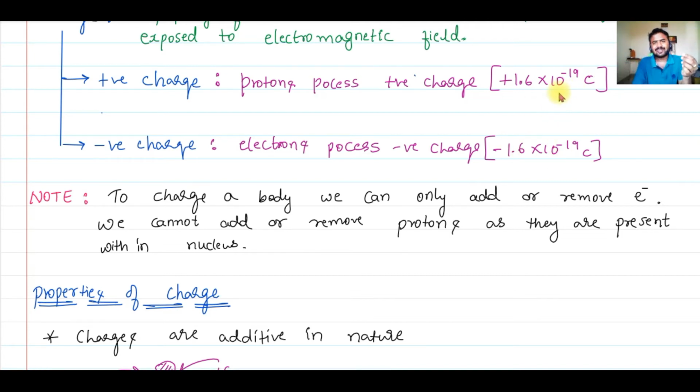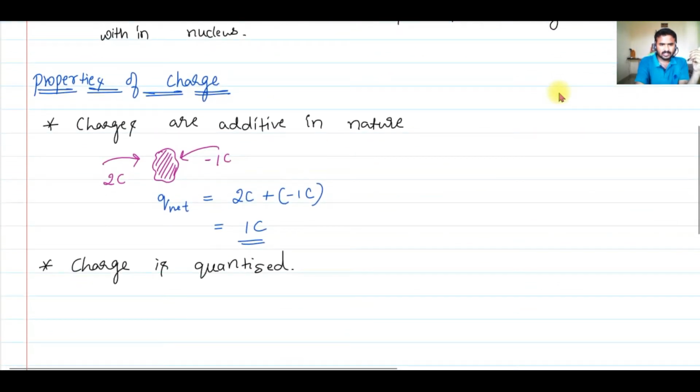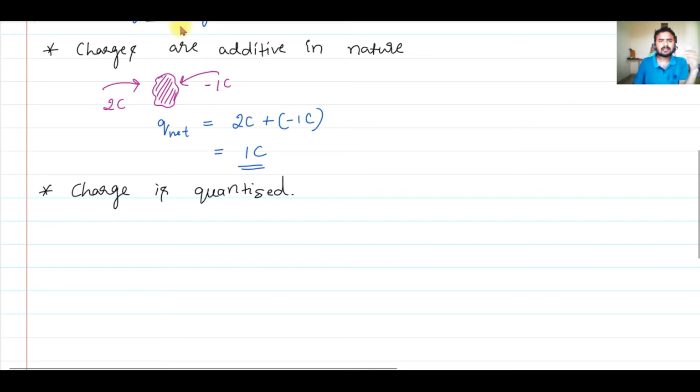I mean to say that you can add 1 electron or 2 electrons or 3 electrons. You cannot add 1.2 electrons or 1.5 electrons. That doesn't exist. So that's what it means. It means the total charge of a body is always an integral multiple of basic charge. I can write Q net equals n times e. The net charge is always an integral multiple of basic charge, where n is an integer.